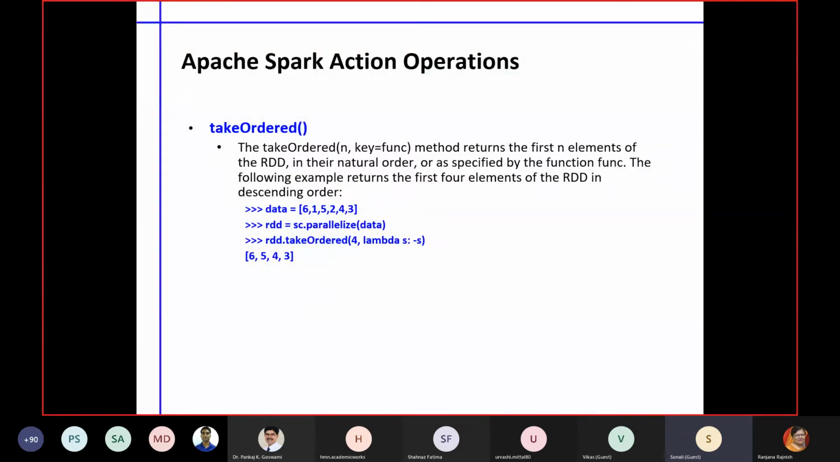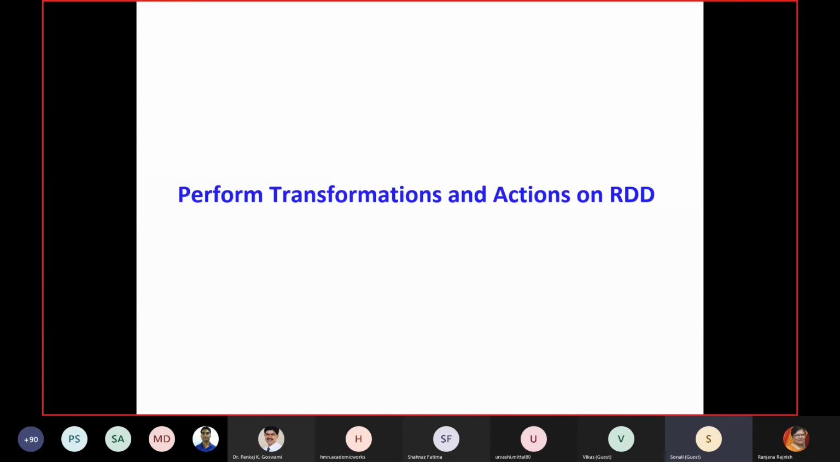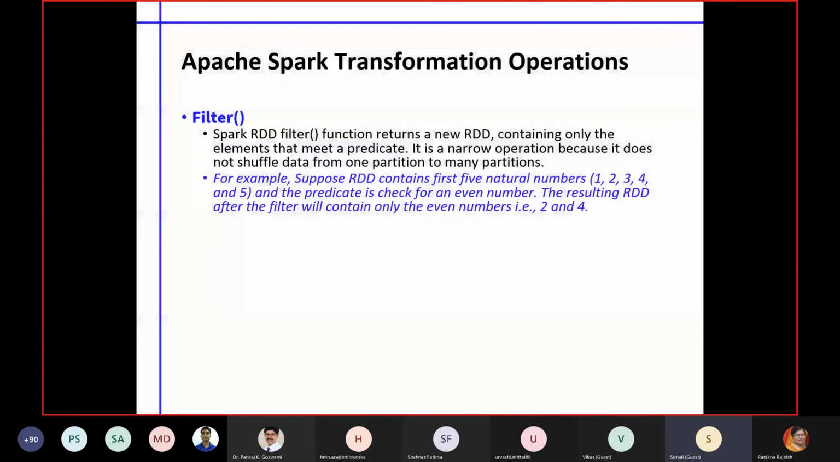We can take the ordering. Ordered means either you can do ascending ordering or descending ordering as per your requirements, whatever data you are having. And again it is all real time. Whatever is going on, you may get it immediately, and you are dealing with GBs or petabytes of data within a fraction of seconds. That is the power of using this whole distributed environment with the Hadoop ecosystem.